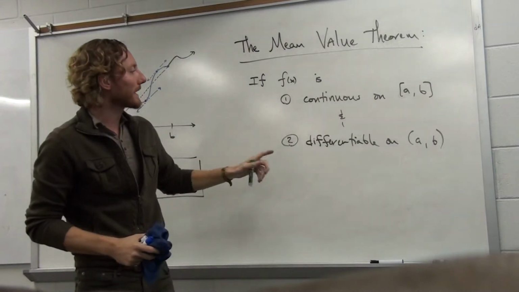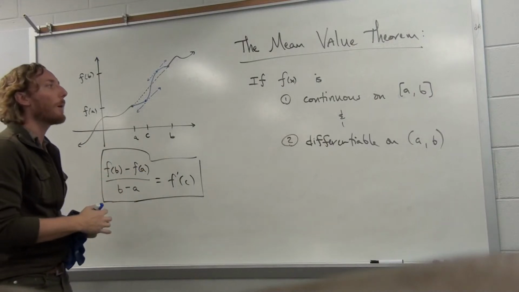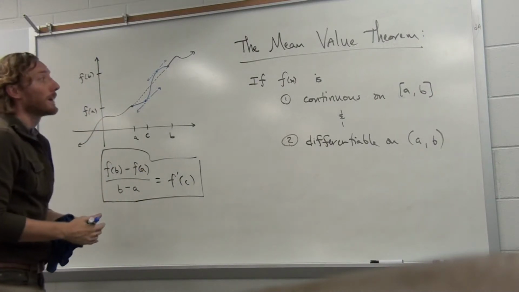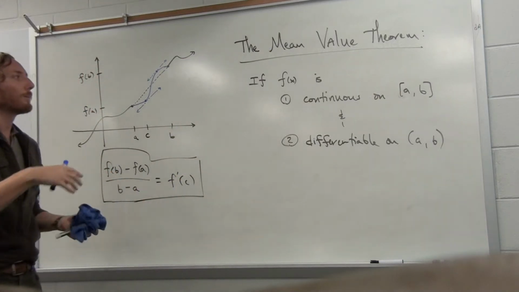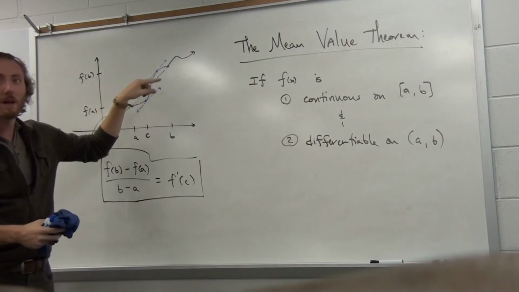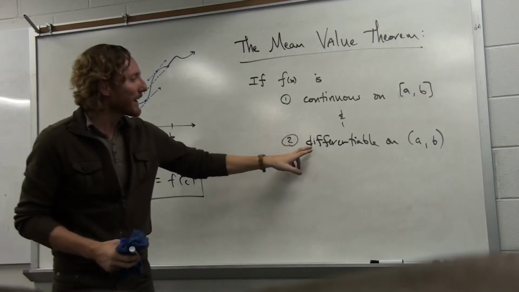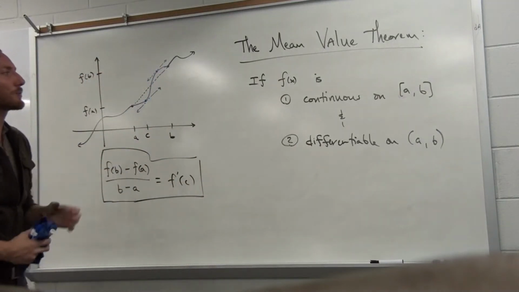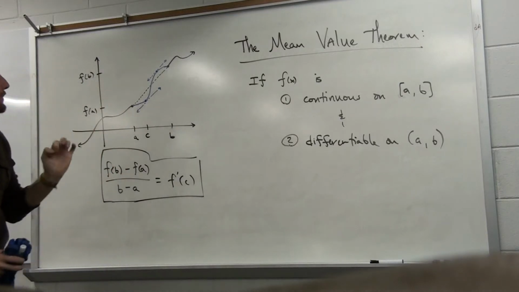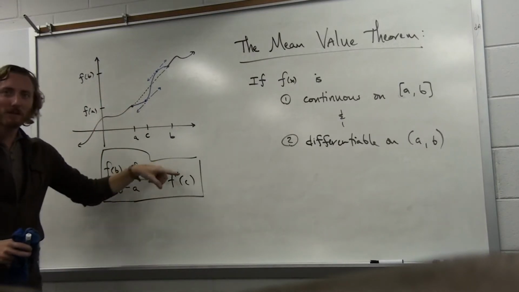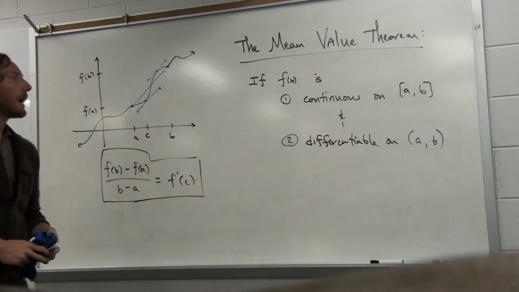So all we're going to demand here is that the function is differentiable, to say in particular it has no cusps, there's no abrupt change in slope, right? Because to be differentiable, you have to be not only continuous, but also with no abrupt changes in slope, which is to say you have a smooth function. But this blue thing that we drew here was a smooth function. In effect, what we're guaranteeing with the differentiability is that at every point along the way in between, you could compute the derivative, which is to say this f prime of c would not be meaningless, because were the function not differentiable, you couldn't even say something about the derivative.